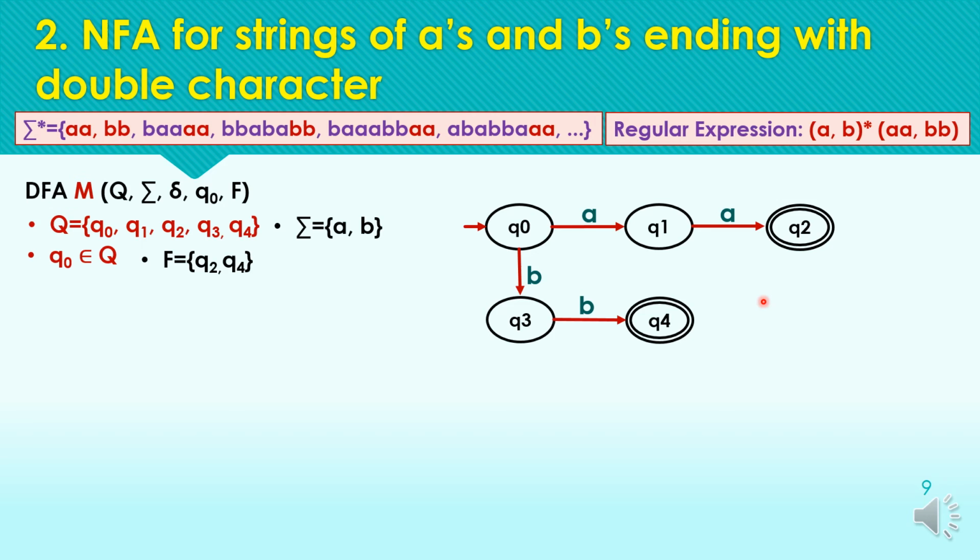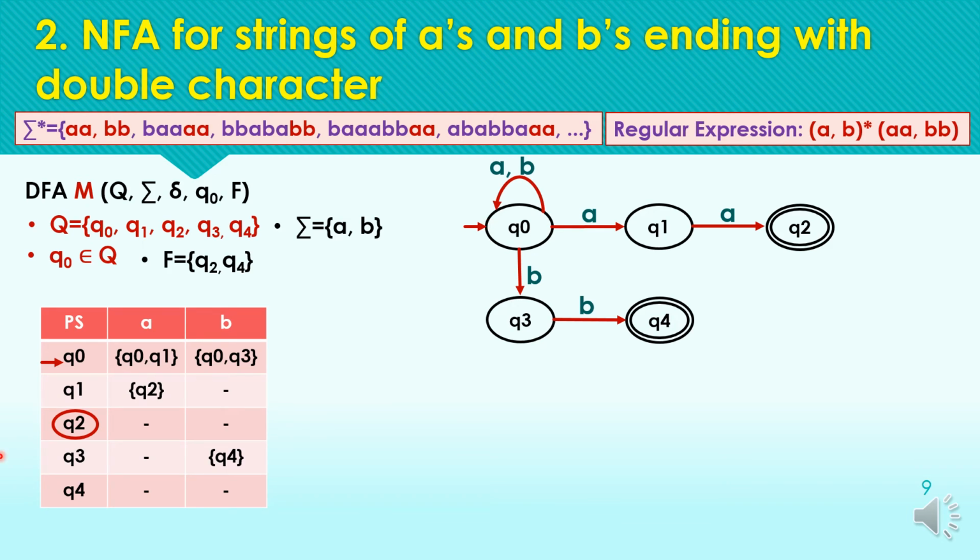Now the step 2 was to complete the states in the DFA, but now we can mark the self loop at Q0 to show the acceptance of 0 or more symbols before the ending pattern. So this complete pattern means 0 or more combinations of A's and B's can be represented simply by a self loop over the initial state in case of NFA. Okay, and the same information can be represented with the transition table like this.